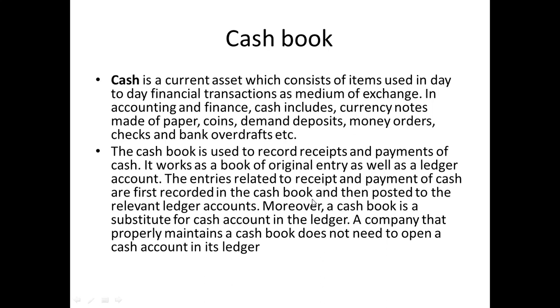In accounting and finance, cash includes currency notes made of paper, coins, demand deposits, money orders, checks and bank overdrafts. We need not go into detail, because I am just giving you an overview.